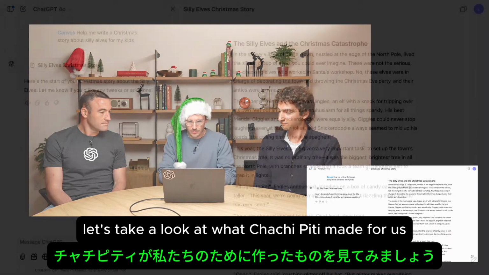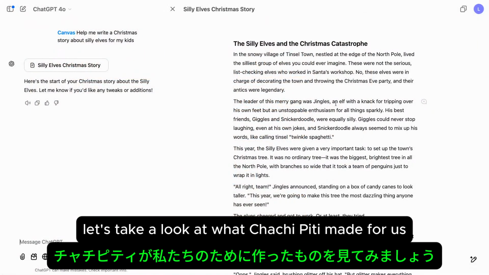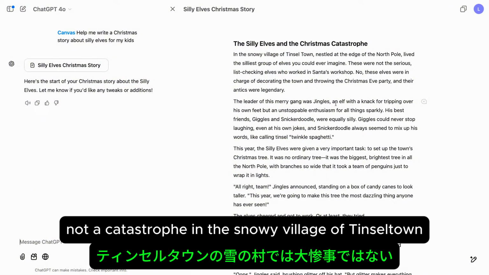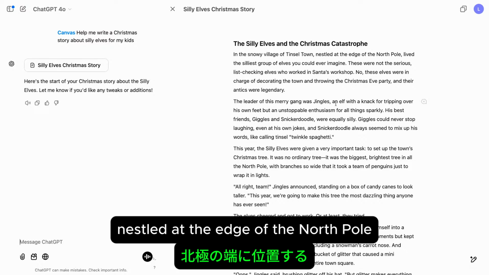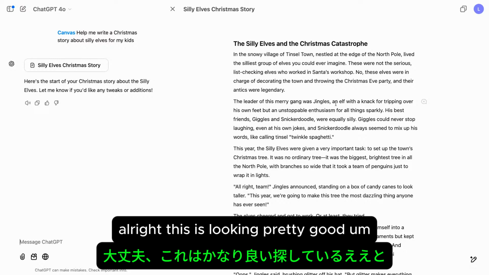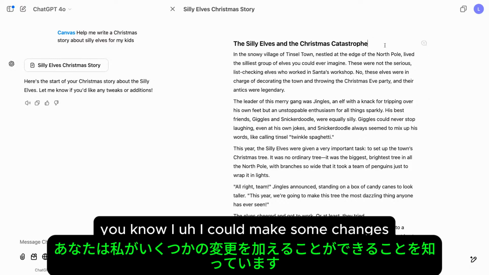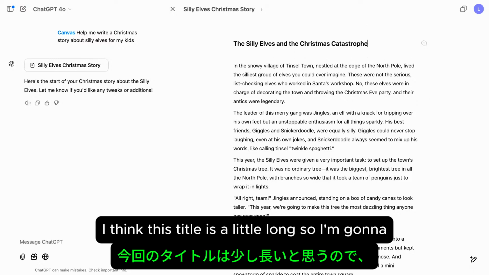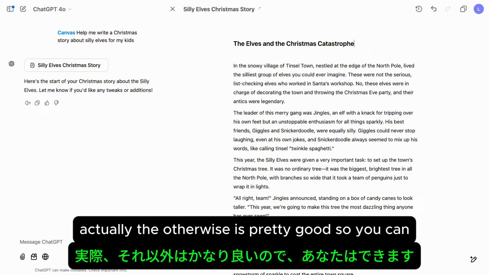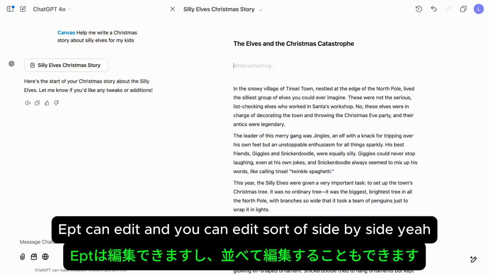So let's take a look at what ChatGPT made for us. The Silly Elves and the Christmas Catastrophe. Oh no, not a catastrophe. In the snowy village of Tinseltown, nestled at the edge of the North Pole, lived the silliest group of elves you ever could imagine. All right, this is looking pretty good. I could make some changes. I think this title is a little long, so I'm going to maybe take this part out. Actually, otherwise, this is pretty good. So ChatGPT can edit, and you can edit sort of side by side.